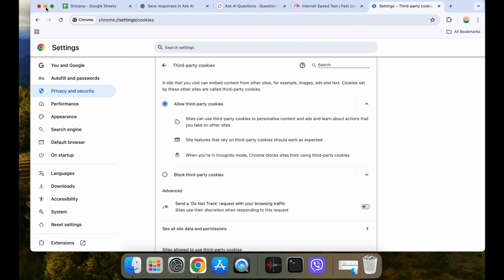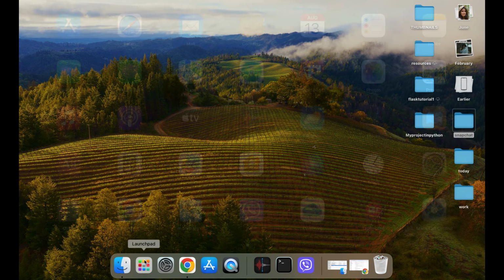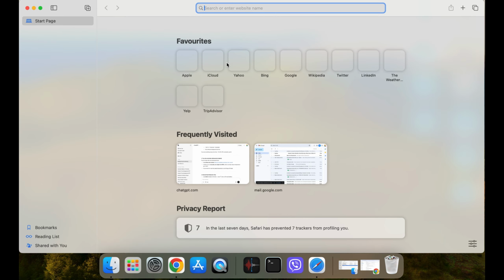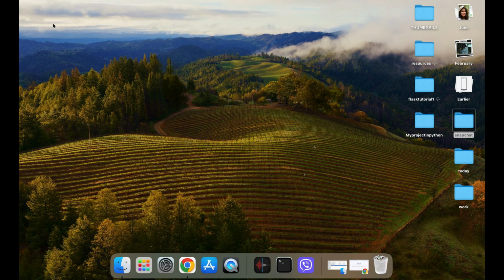If it's still crashing, try using a different device or browser. Sometimes compatibility issues can cause problems, so switching device can help. And that's it. With these simple steps, Ask AI should stop crashing and work smoothly again.